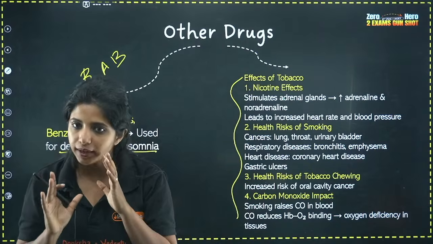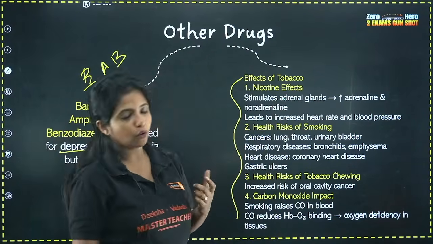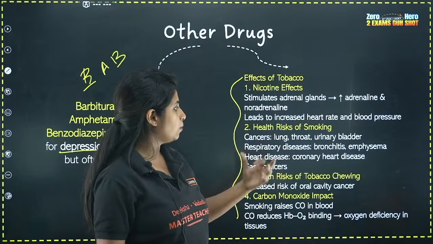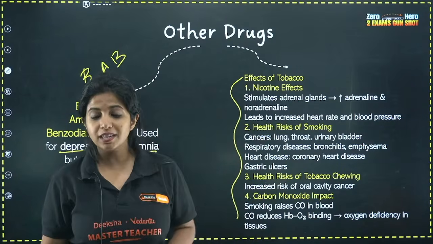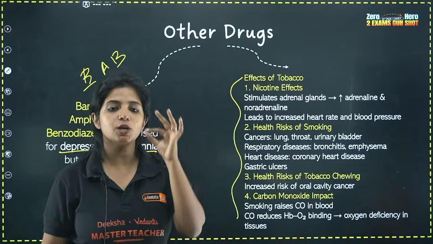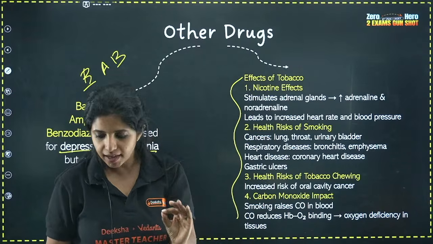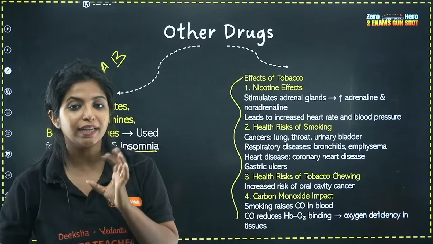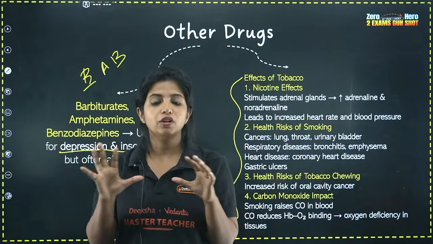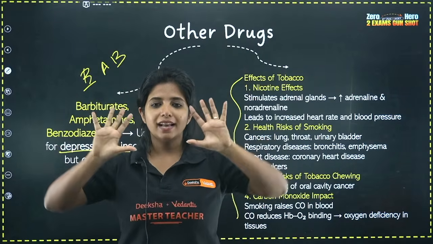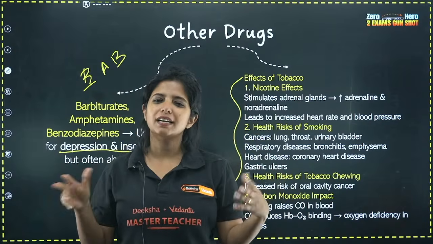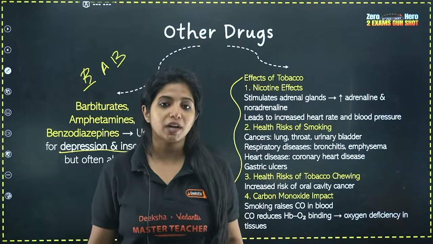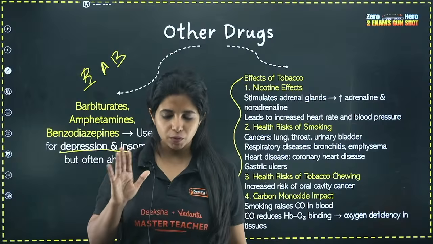Always remember that. Okay. Now, the health risks of smoking: obviously I told you there is lung cancer, throat cancer, urinary bladder problems, respiratory diseases, bronchitis, emphysema, heart disease. Smoking is one of the worst things on earth. It's that bad, because all the cilia in your respiratory system, which are there for trapping things, all die because of the smoke. So please do not smoke. If there is someone who is asking you to try, also do not try. I'm telling you, it's not worth it.